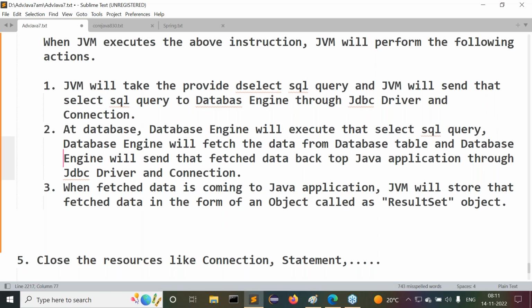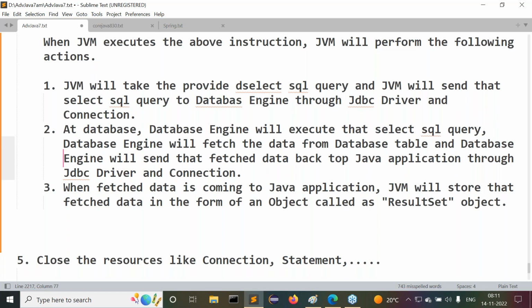The executeQuery method is mainly for executing select SQL queries. When we execute a select SQL query with the executeQuery method, the JVM will send that select SQL query to the database through the JDBC driver and connection. The database engine will execute the select SQL query and fetch the data from the database table.